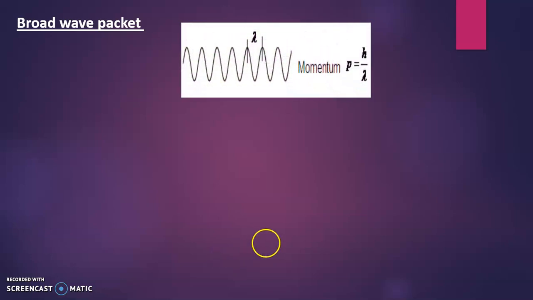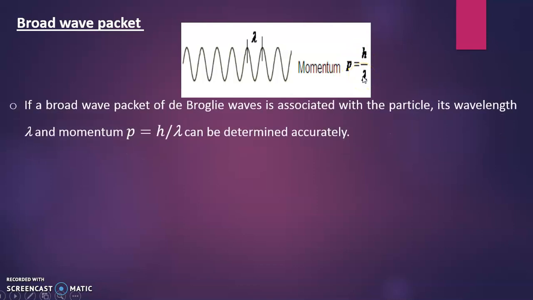a broad wave packet. In a broad wave packet, see this diagram, it is clear we can observe the wave, its clear crests and troughs and definite amplitude. So at that time we can write the momentum p is equal to h upon lambda. Now, if a broad wave packet of de Broglie waves is associated with the particle, its wavelength lambda and momentum p equal to h upon lambda can be determined accurately.